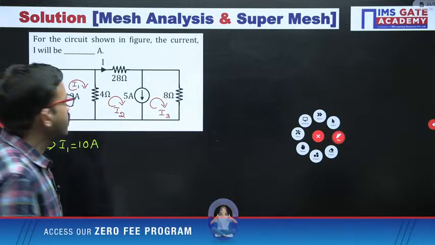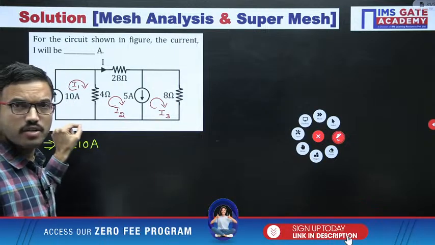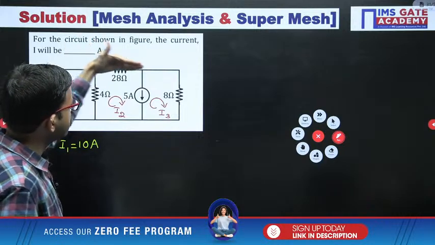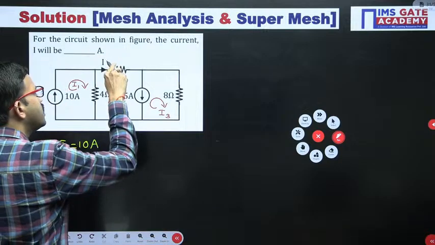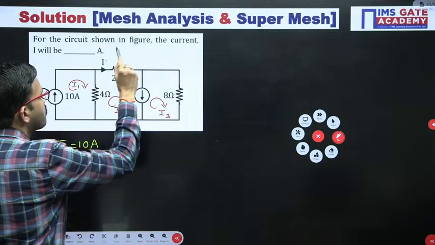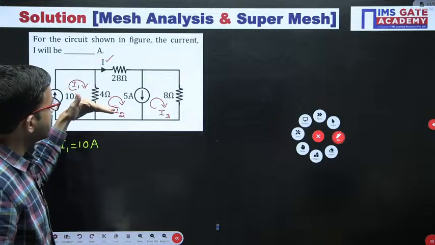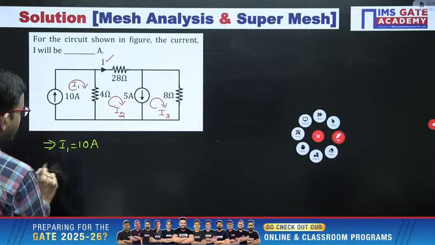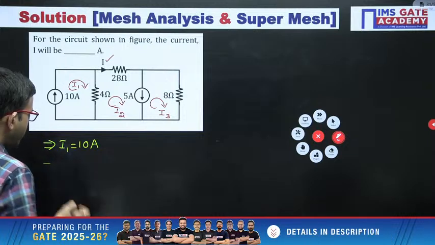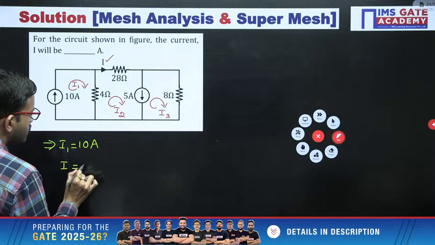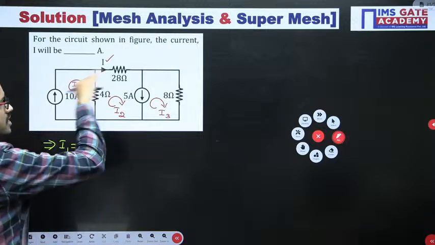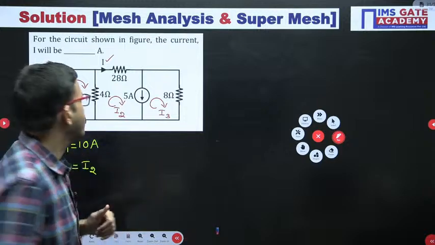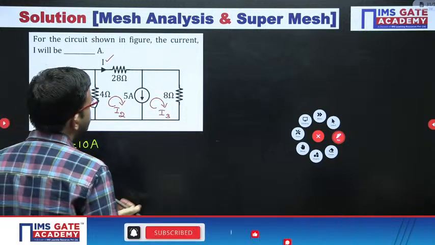Now, whatever logic I told you just now, the same logic you can apply here. You are having a 28 ohm resistor. In that particular 28 ohm resistor, the current flowing is I, and that current and the mesh current are both in the same direction. So once again, same logic: here I equals I2. Mesh current and branch current are both the same. Okay, fine. Next, just observe.